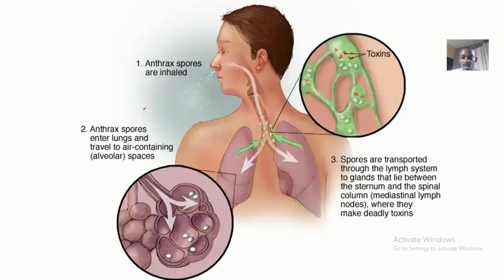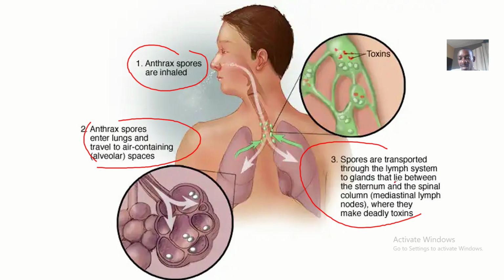Still moving. This is the one affecting the respiratory tract, of course. You inhale the anthrax spores. Anthrax spores will enter the lungs and travel to air containing spaces, that's the alveolar spaces. Now these spores are transported through the lymph system to glands that lie between the sternum and the spinal column. That's the mediastinal lymph nodes, where they make deadly toxins. They make some deadly chemicals and release them into your body, and that's what causes the reaction to the disease.